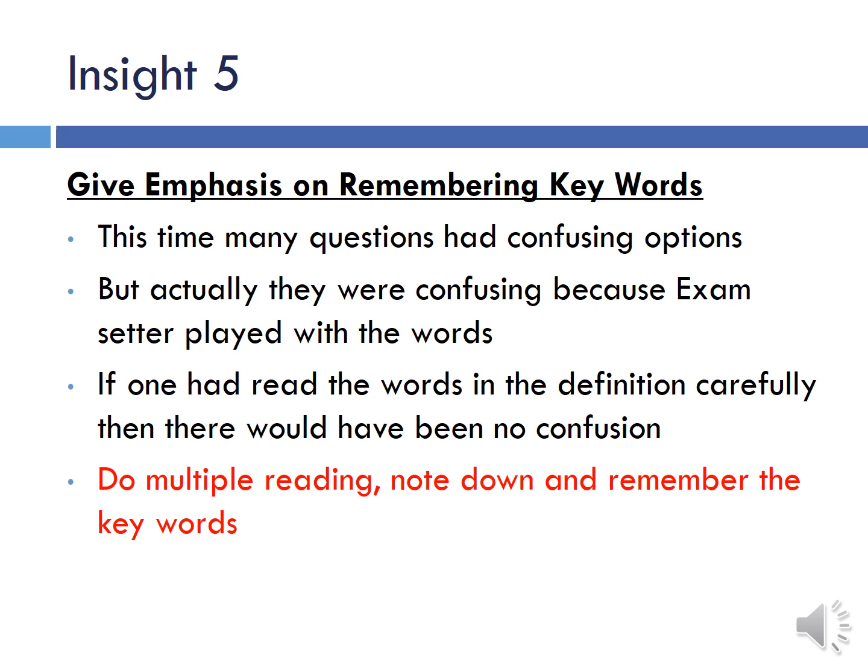The sixth is to give emphasis on remembering the keywords. This time many questions had confusing options, but actually they were confusing because the exam setter has played with the words, like putting the synonyms of certain words in the choices. But the answer was obviously the keyword which is actually used in that theory. So if one had read the words in the definition carefully, then there would have been no confusion. So the point is, do multiple readings, note down the keywords, remember them, and revise them before the exam. That is the only way you can answer questions with confusing choices.